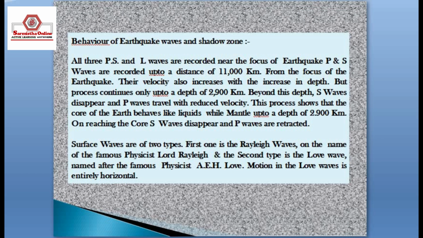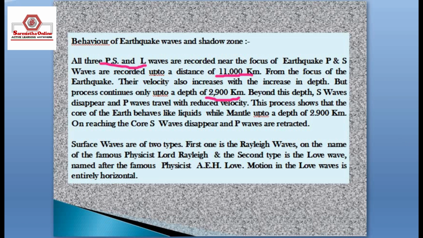The behavior of the earthquake waves and the shadow zone. All the P, S and L waves are recorded near the focus of the earthquake. P and S waves are recorded up to a distance of 11,000 km from the focus. Their velocity also increases with the increase in depth, but this process continues up to a depth of 2,900 km.